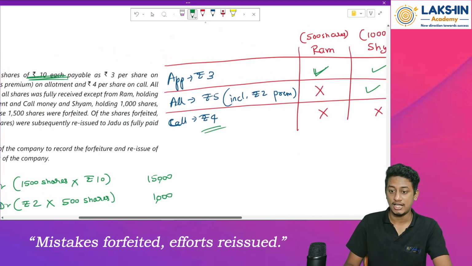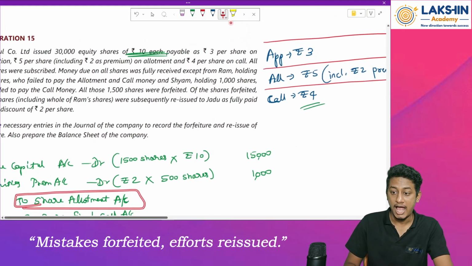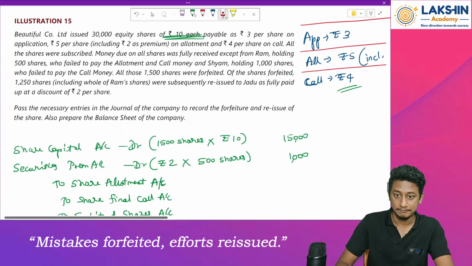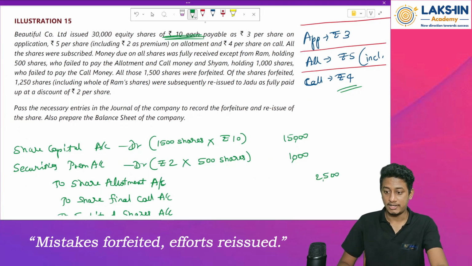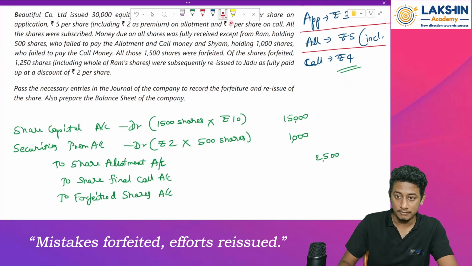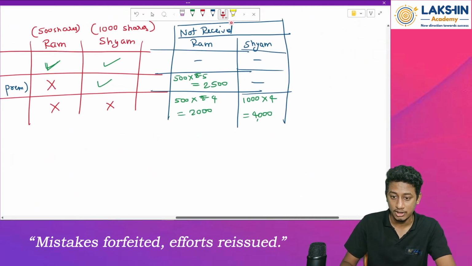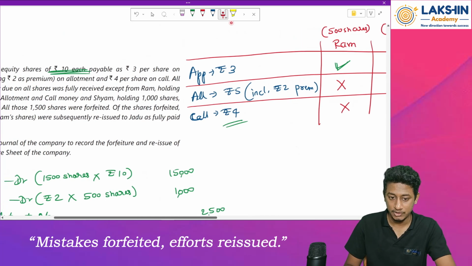Now let's look at the amounts. On allotment, how much is not received? How much should I reverse now? 2500. Right? So now on final call, how much is not received? 2000 plus 4000. That will be rupees 6000.